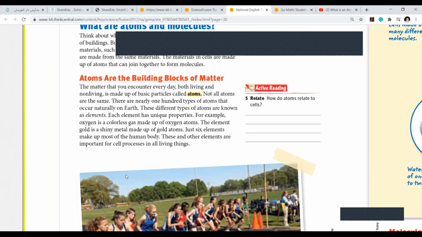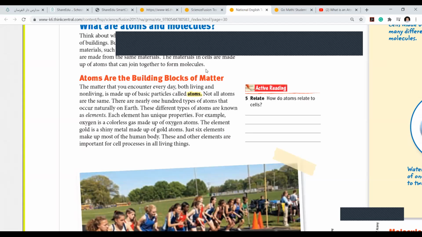Atoms are the building blocks of matter. The matter that you encounter every day, both living and non-living, is made up of basic particles called atoms. Not all atoms are the same. There are nearly 100 types of atoms that occur naturally on Earth. These different types of atoms are known as elements.